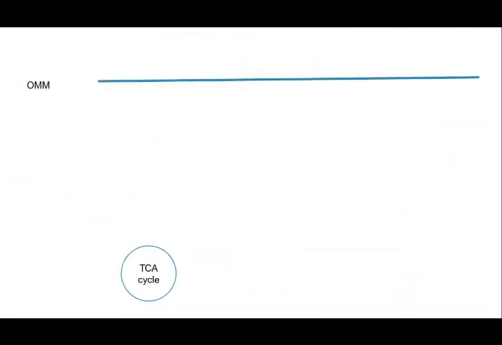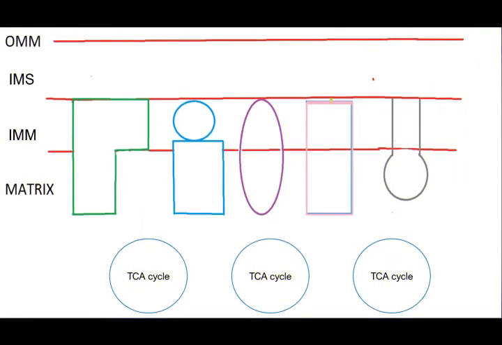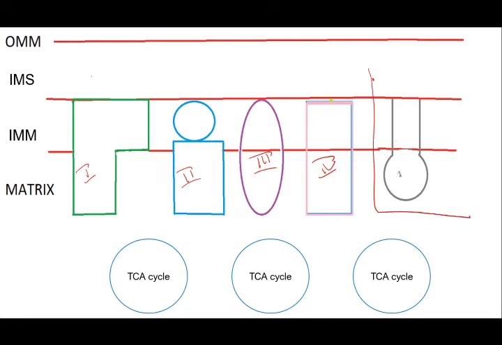Coming to this one in linear section, this is the outer mitochondrial membrane and this is the inner mitochondrial membrane, and the space between the OMM and IMM is the intermitochondrial space, and this is the matrix. In the matrix the TCA cycle will be happening. In the inner mitochondrial membrane there will be a series of complexes. It will look like this: this is complex 1, this is 2, 3 as well as 4, and this is different, this is 5.